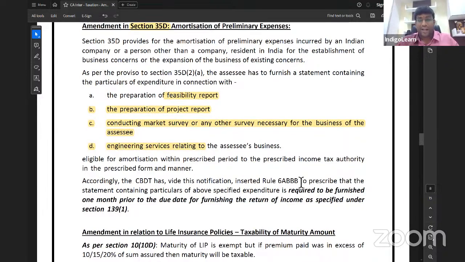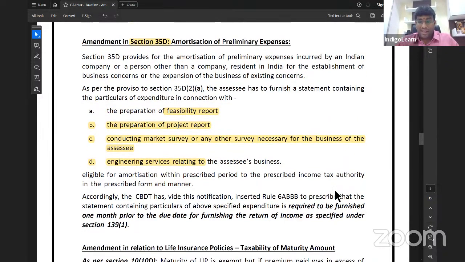And CBDT has specified that assessee has to furnish a statement containing particulars of the expenditure 1 month prior to due date of furnishing of return of income. What's the due date of furnishing return of income? Generally for a company, 31st October. Within 1 month before means what? By 30th September, they have to furnish a statement to the income tax department about the details of expenditure they incurred, which is preliminary expenses in connection with project report, feasibility report, market survey report, engineering services, all that we have to do.